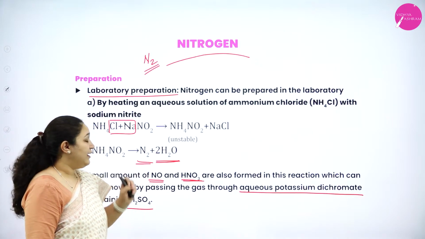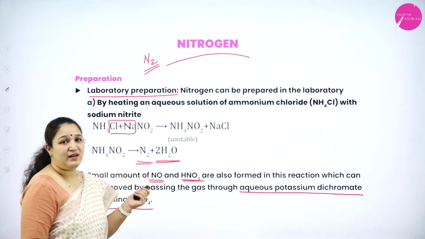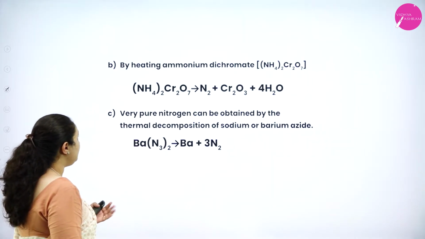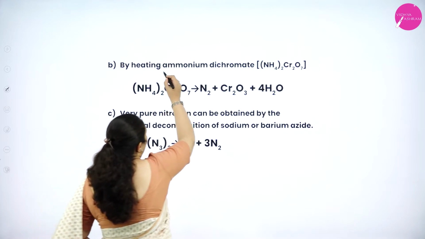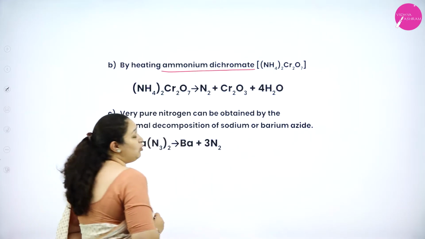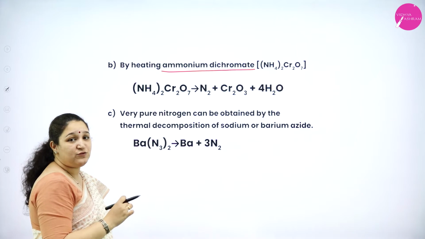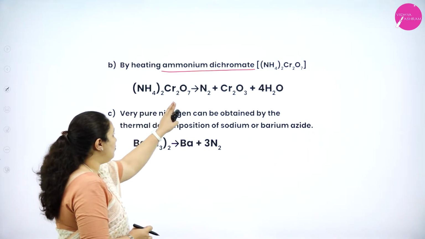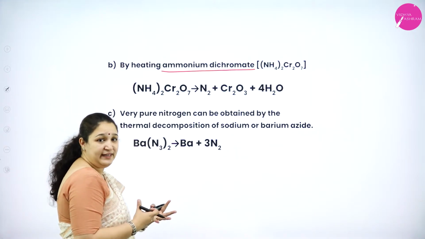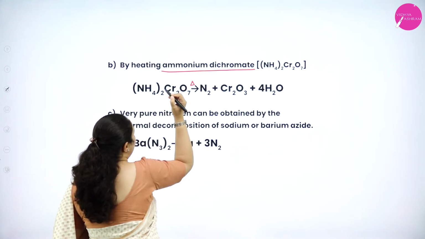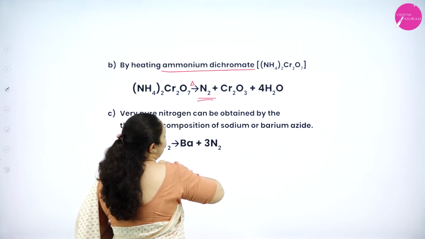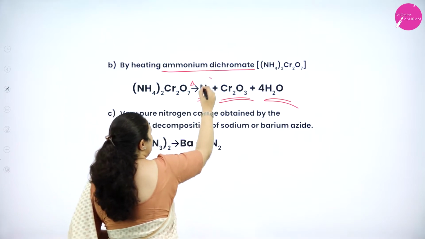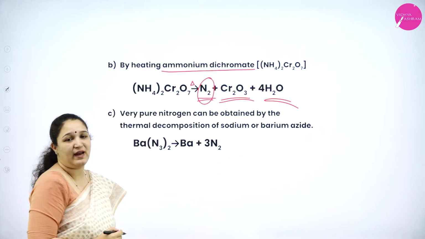Okay, so nitrogen is prepared in the laboratory using this method. There is one more method, that is by heating ammonium dichromate. What is ammonium dichromate? (NH4)2Cr2O7. So you are taking ammonium dichromate, and if you heat it, nitrogen gas will be liberated, Cr2O3 and water will be formed, and this is the second method of preparation of nitrogen gas.